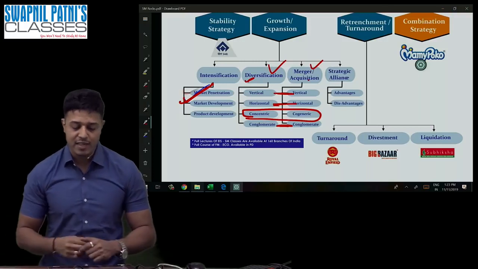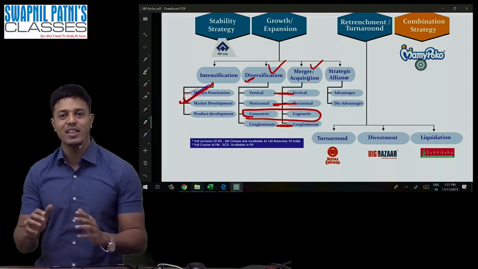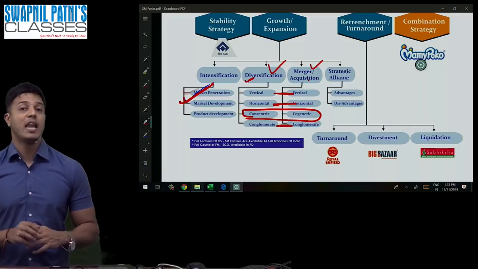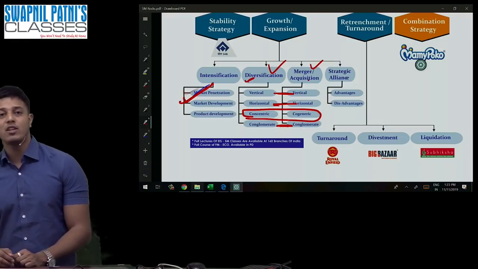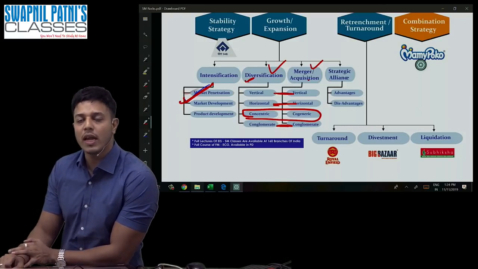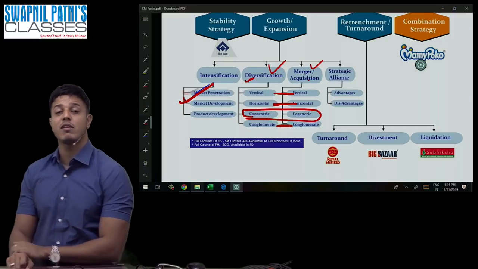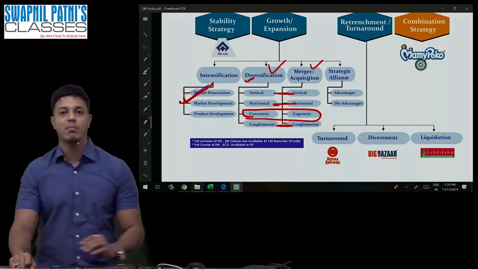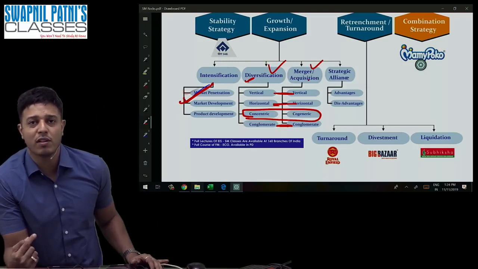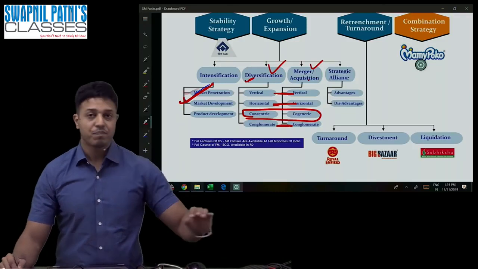Now the last question, guys: alliances. What is the difference between alliance and merger? Merger means shadi, merger means marriage. Alliance means boyfriend, girlfriend. Please understand one thing: alliance can be broken anytime, but the shadi, the marriage, cannot be broken. It means the merger cannot be broken anytime. There is a legal procedure to be followed for getting merged. You must have heard about section number 232 and 230. These sections as per the Companies Act 2013 are required to be followed when you do the merger.